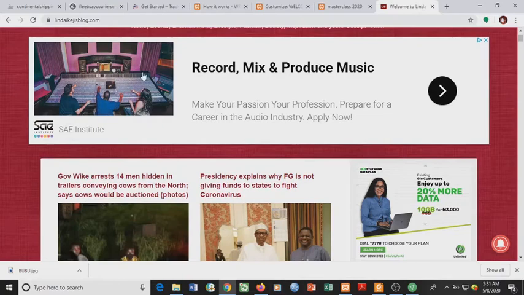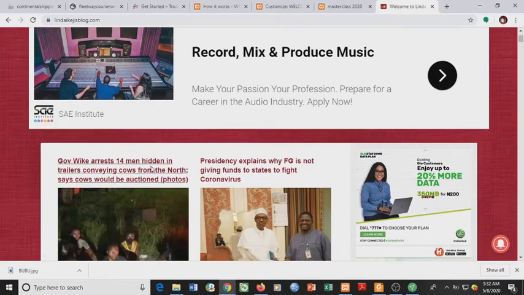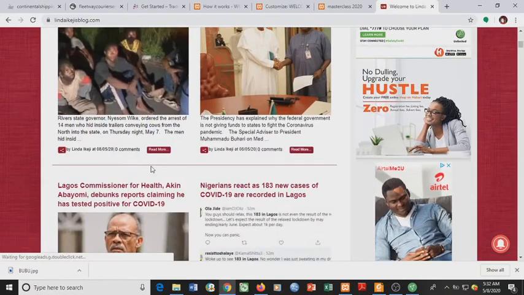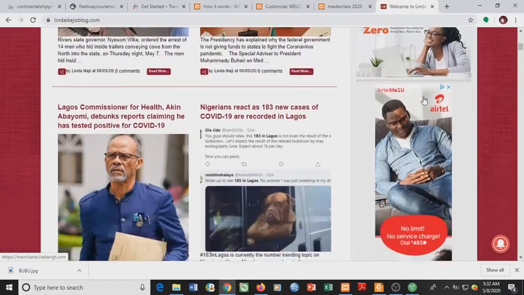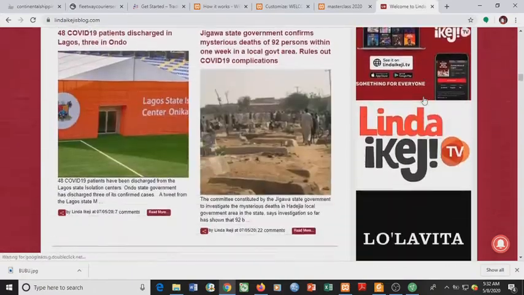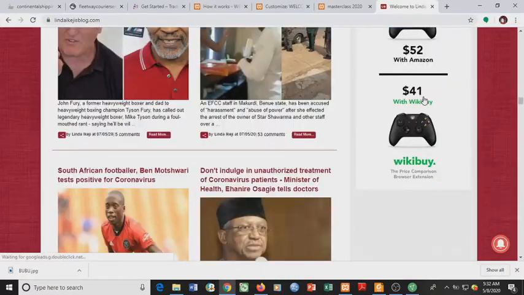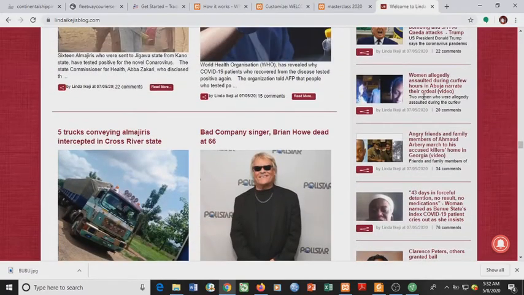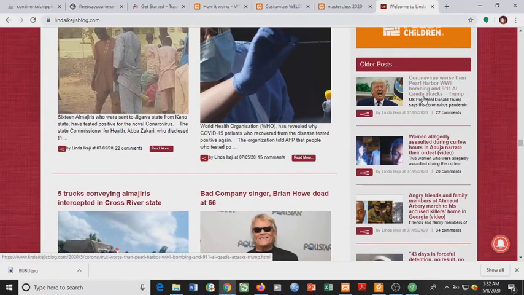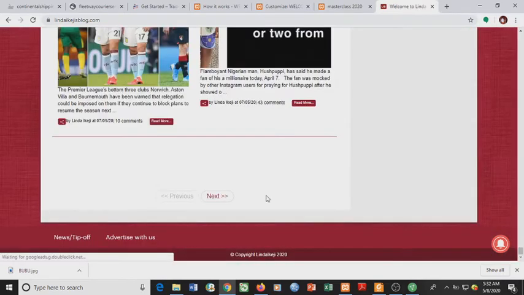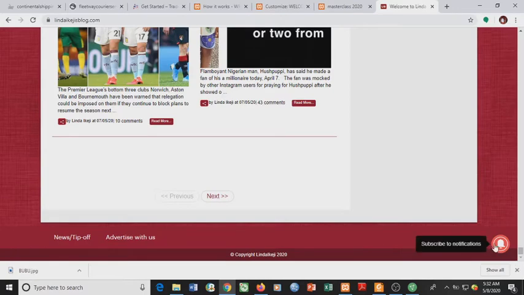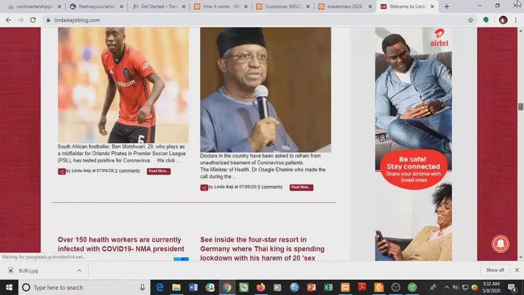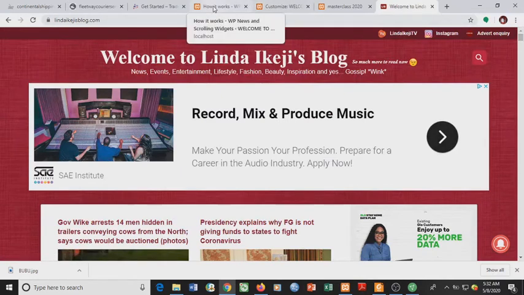Then when you scroll down, this section is for advertisement. Then this is the news section proper. The right bar is also for advertisement. Then below the right bar we see the section for older news, or older posts rather. Then when you come down below, you see a copyright of Linda Ikeji 2020, and you see news tip off as well as advertise with us. Very simple. Then here you see subscribe to notifications. So we're going to be building this website in a few minutes.